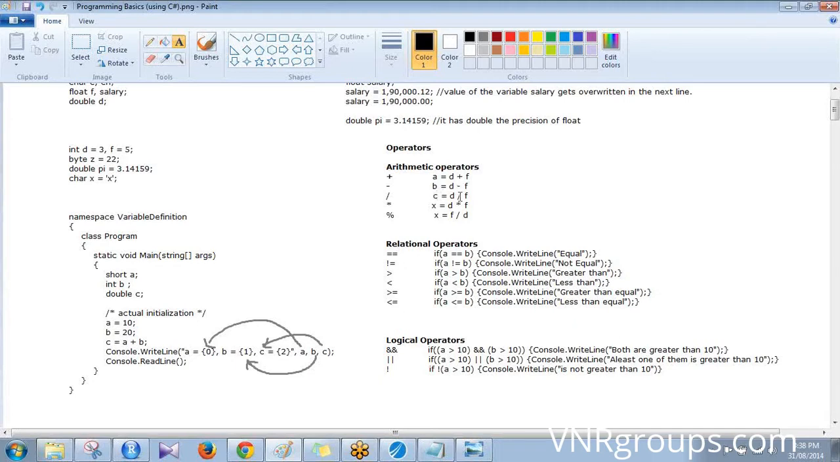And see this, C equal to D divided by F, which is 3 by 5. What is 3 by 5? 0.6, right? But this is integer division and there are no decimals in integer. So 0.6 will be considered as 0. So when you do D by F, C will not hold 0.6, instead it will hold 0.